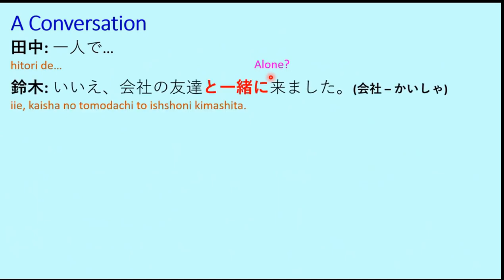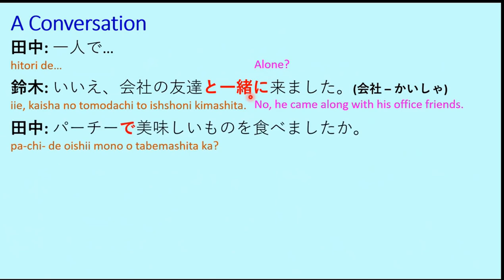Iie. Kaisha no tomodachi to issho ni kimashita. To issho ni is the expression that we learned recently, so we have applied it here. Kaisha no tomodachi. Kaisha means office. Tomodachi means friends. That means no, he came along with his office friends. To issho ni means with or together. He came together with his office friends.